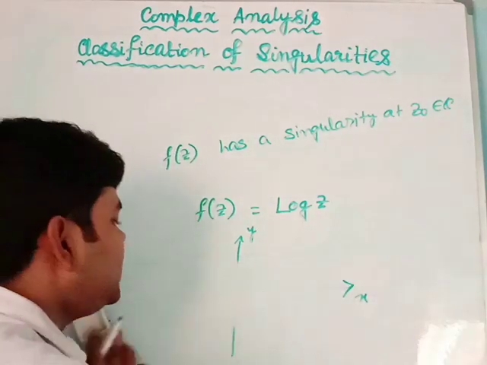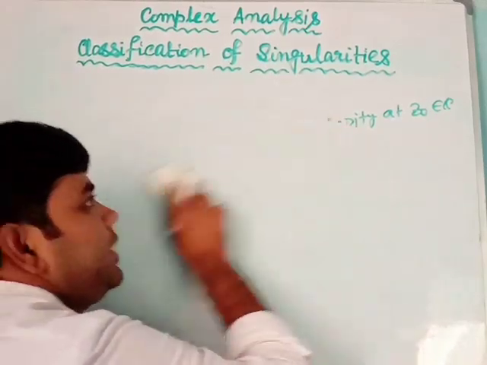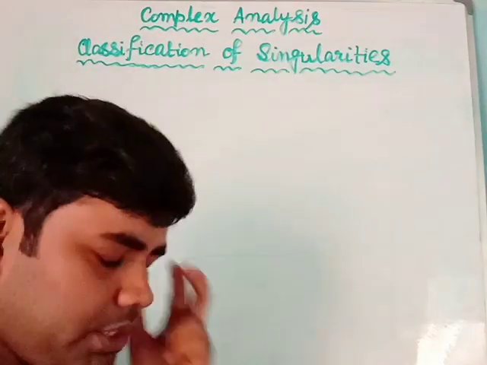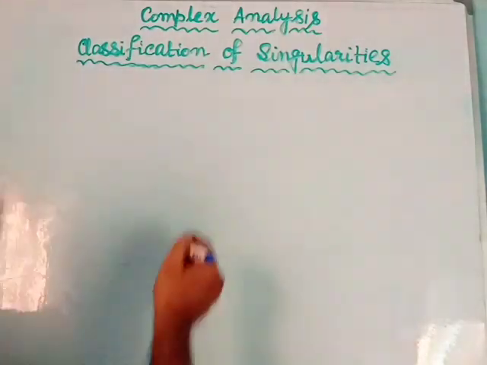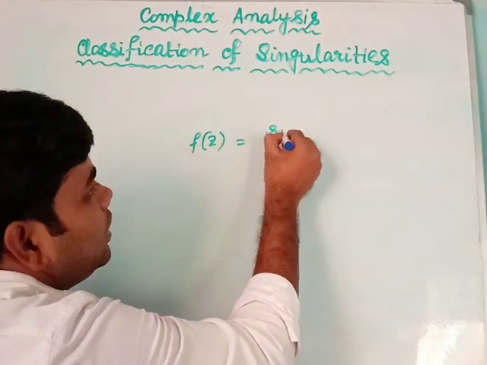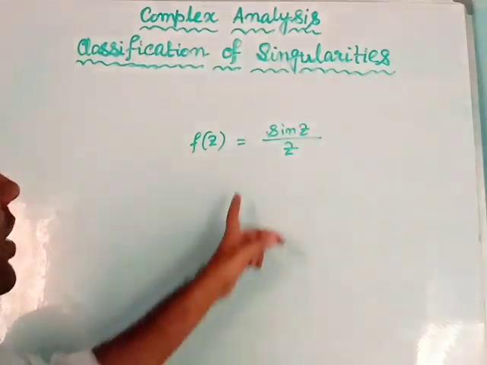Okay, so these are the definitions of isolated singularity and non-isolated singularity. Now we will define different types of isolated singularity. Different types of isolated singularity means, suppose we take the function f(z) equal to sin z by z. Okay, this is the function.